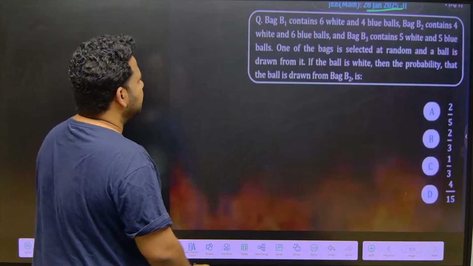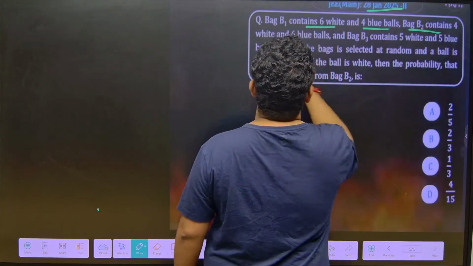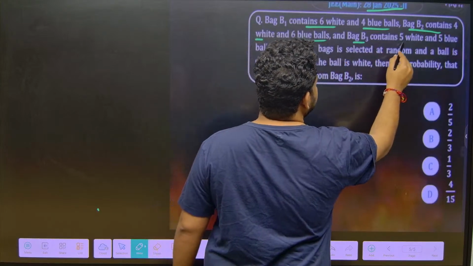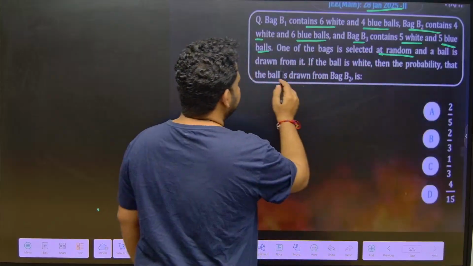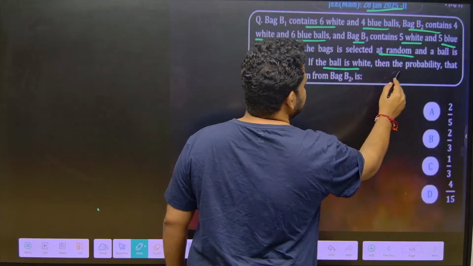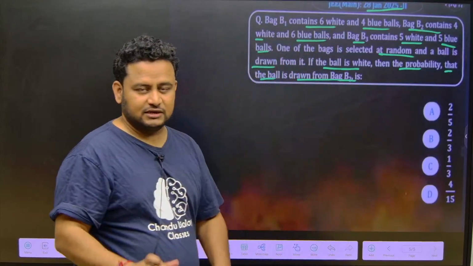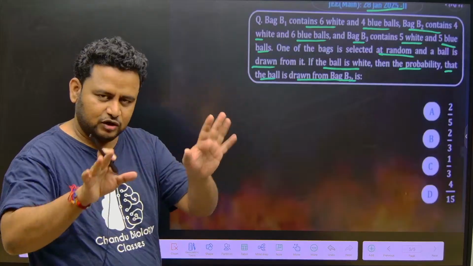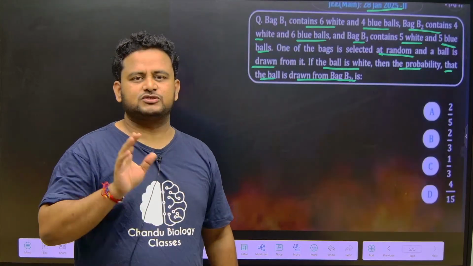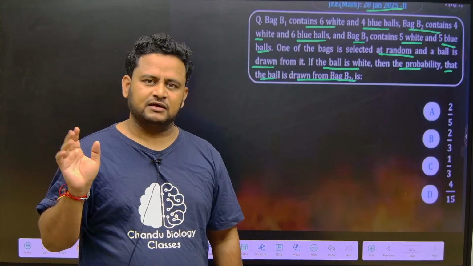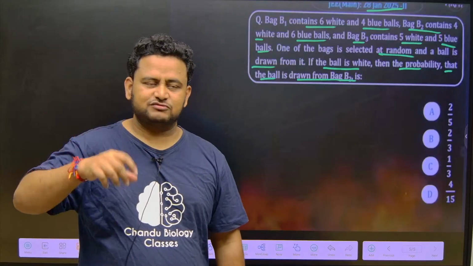They are telling, bag B1 contains 6 white and 4 blue balls. Bag B2 contains 4 white and 6 blue balls. Bag B3 contains 5 white and 5 blue balls. One of the bags is selected at random, and a ball is drawn from it. If the ball is white, then find the probability that the ball is drawn from bag B2. There are 3 bags, and one ball is drawn at random from any of the bags. The ball comes out to be white. We need the probability that the white ball that came is from bag B2.